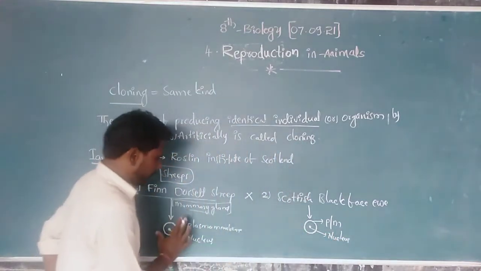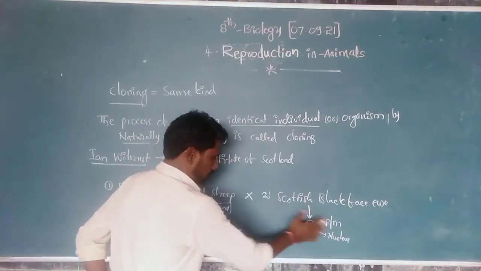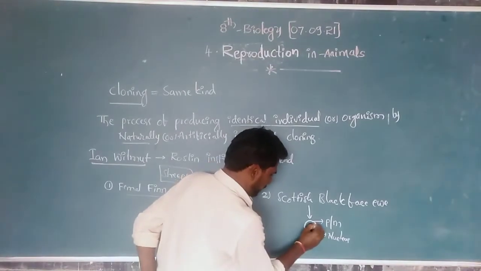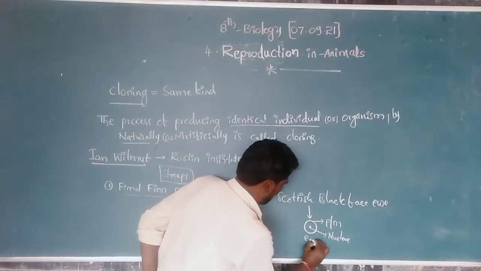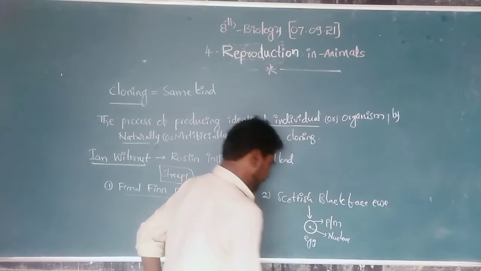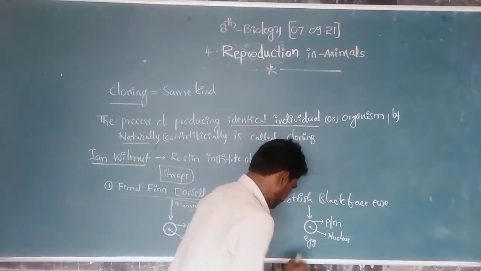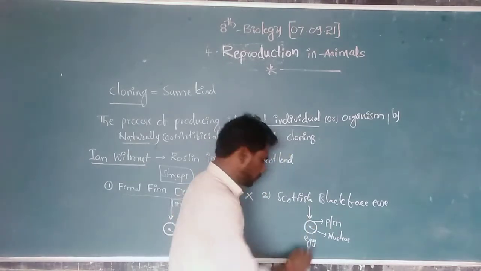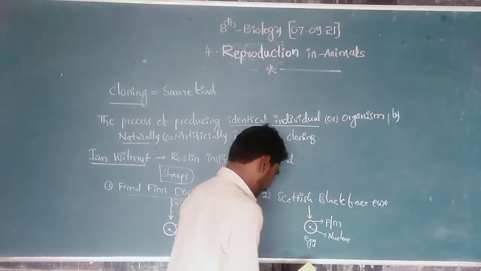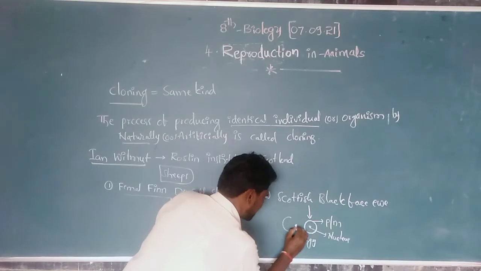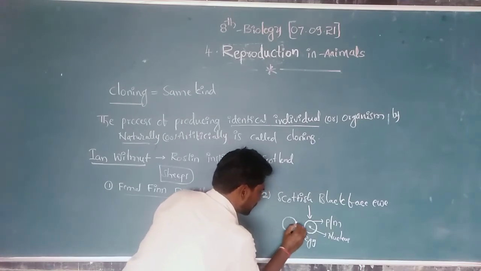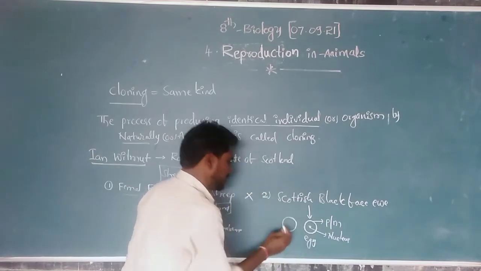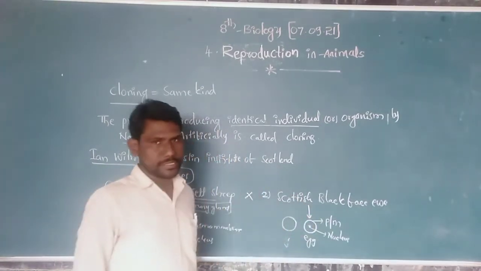After collecting the cells from the two different sheep, in the egg cell from the Scottish blackface, he removed the nucleus. Now we see the egg cell without a nucleus.